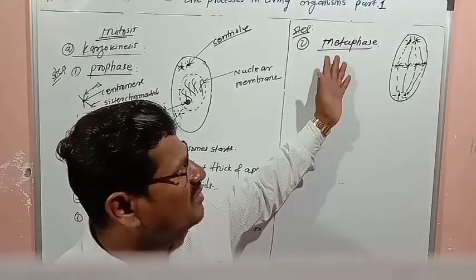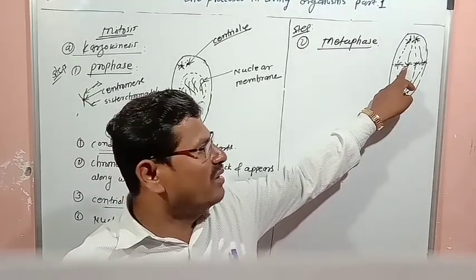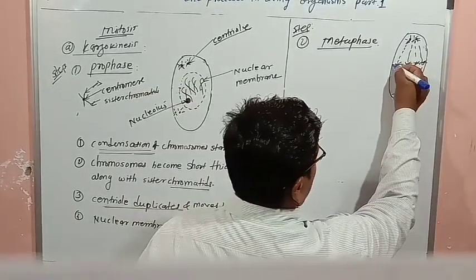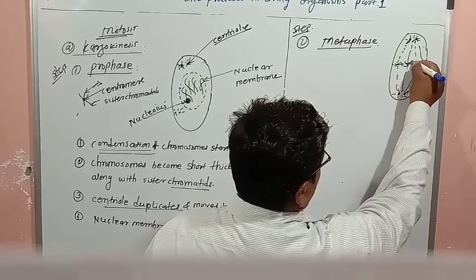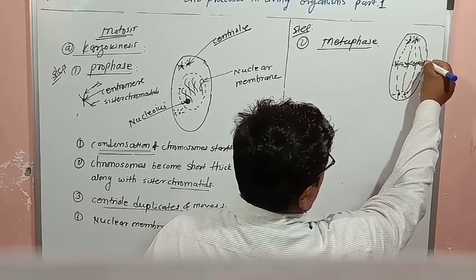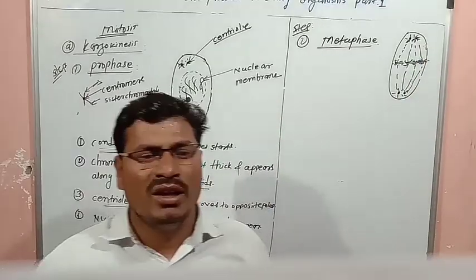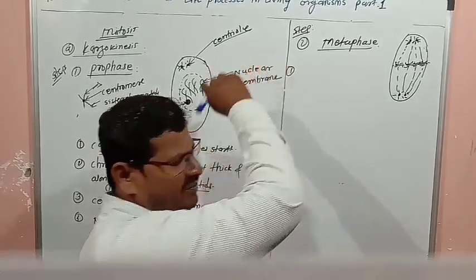These chromosomes in the metaphase are brought to the equatorial plane in a line. Suppose like this way you are showing chromosomes coming to the equatorial plane. So which changes take place in the metaphase?